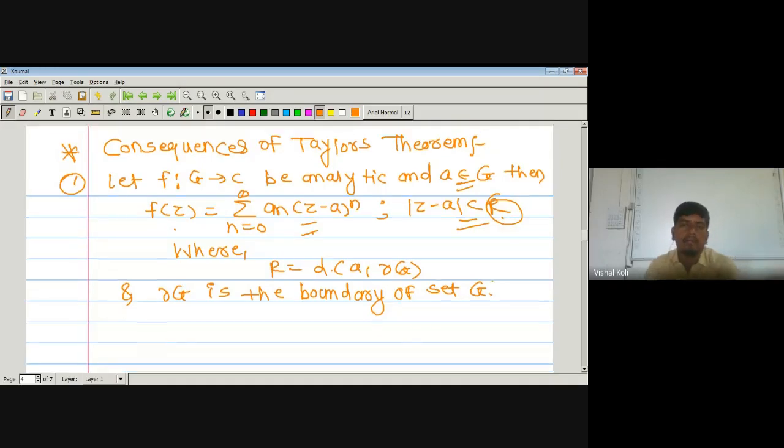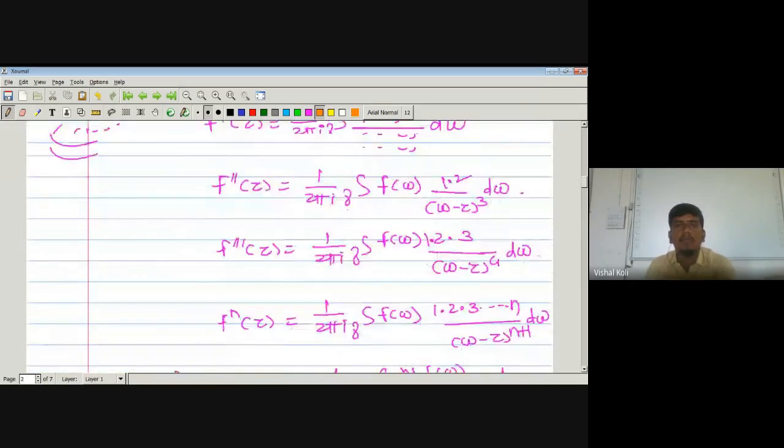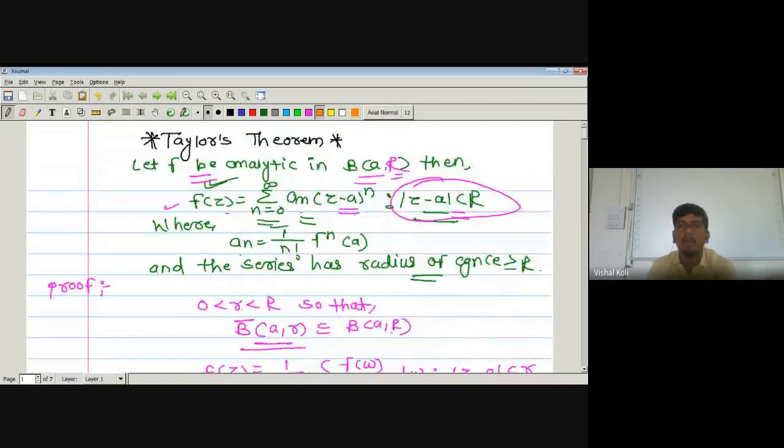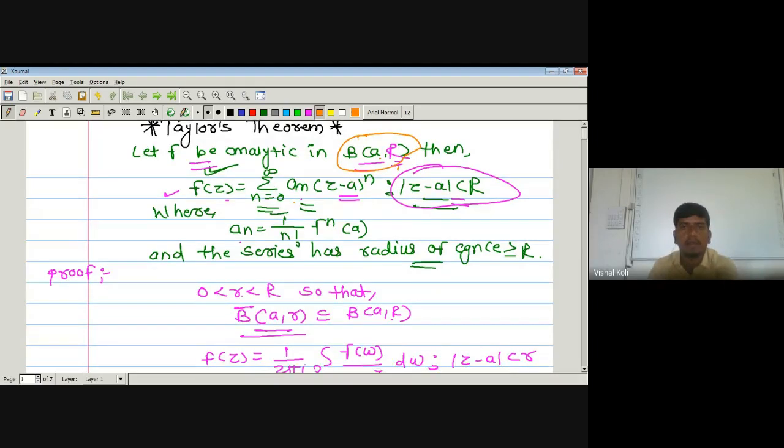Now from Taylor's theorem we can easily prove this one, but for Taylor's theorem we require one open ball having center a and radius capital R. If we find that this region is a subset of our G, then it will obviously be true from Taylor's theorem. So here we just have to check whether the open ball about a of radius R is a subset of our given domain or not. If it is a subset, then it is obviously true from Taylor's theorem.